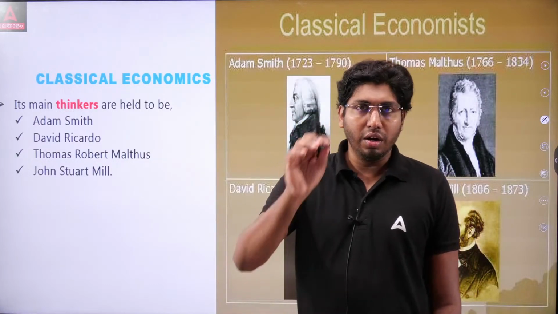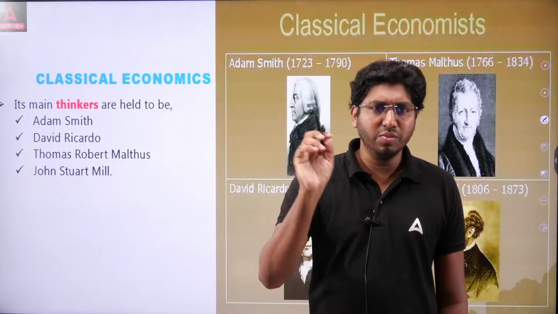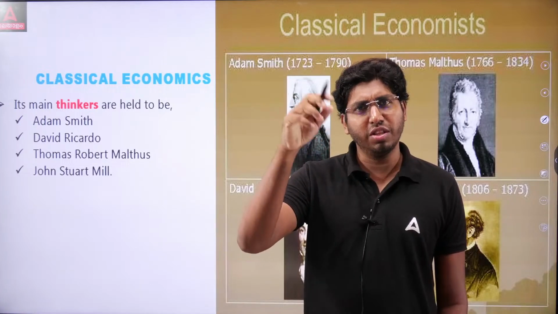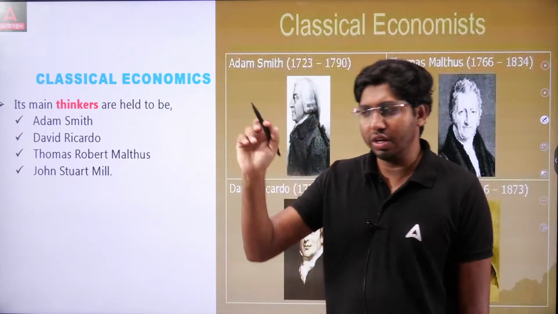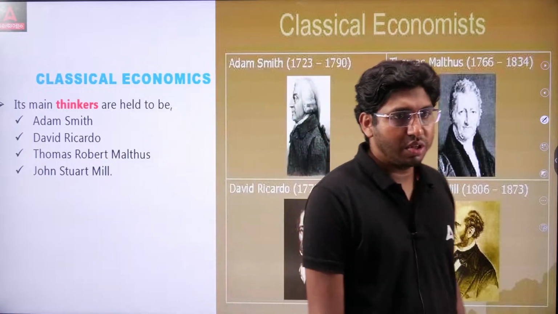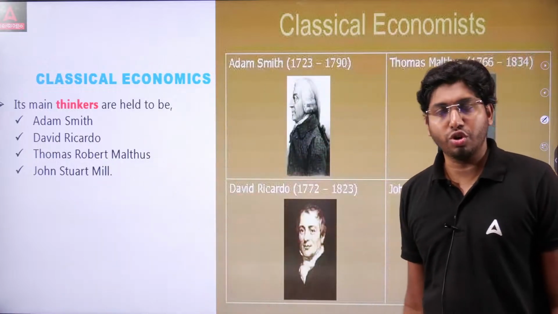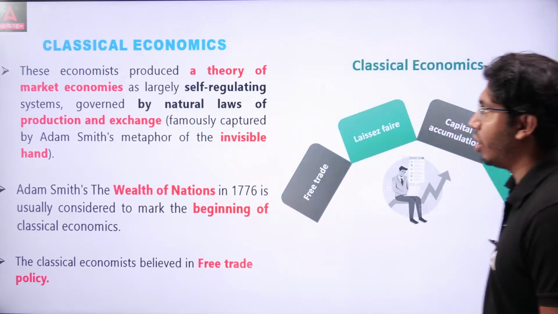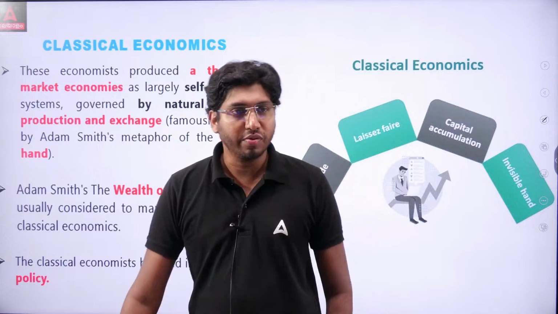In your examination, they ask simple questions like which of the following thinkers are associated with classical economics, or which are associated with neoclassical economics. So you can remember these names: Adam Smith, David Ricardo, Thomas Robert Malthus, and John Stuart Mill.